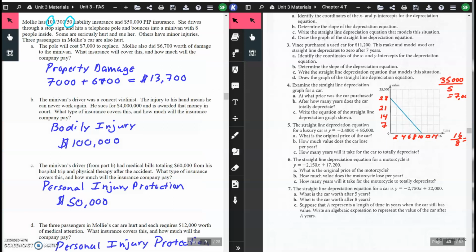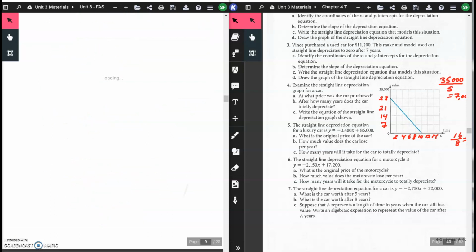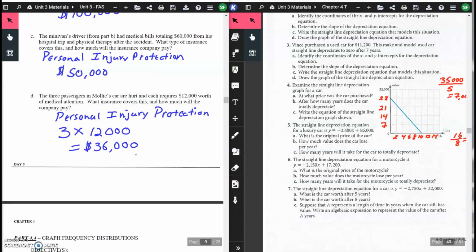And question D. The 3 passengers in Molly's car are hurt and each requires $12,000 worth of medical attention. What insurance covers this, and how much will the company pay? This is personal injury protection again. Okay. Each person gets $12,000 times 3 people total, up to $36,000. Okay. And that is it for section 4.3.